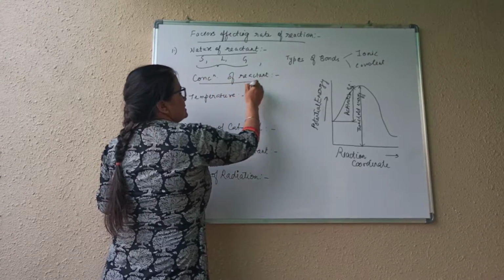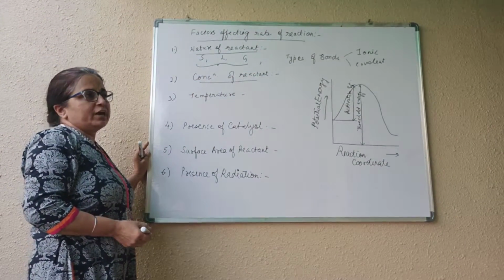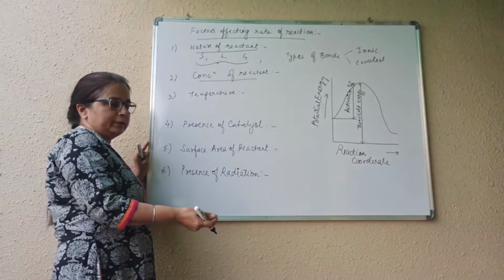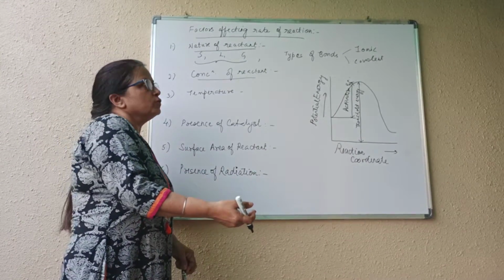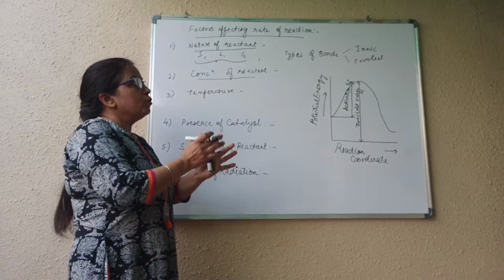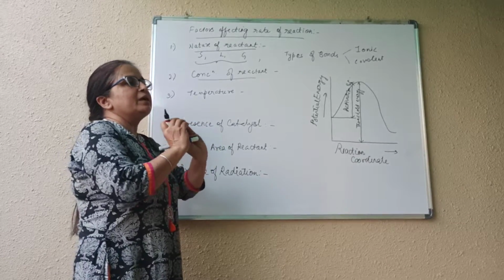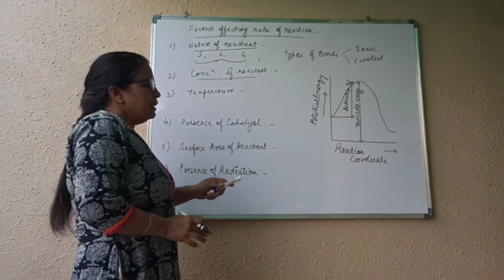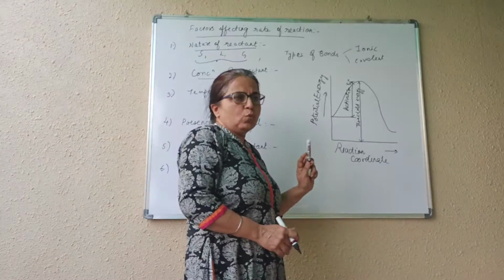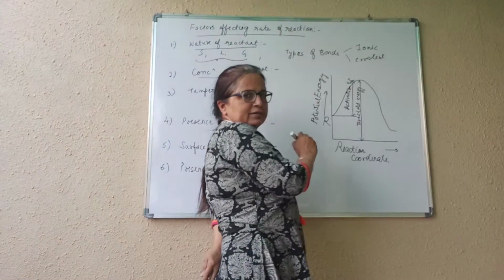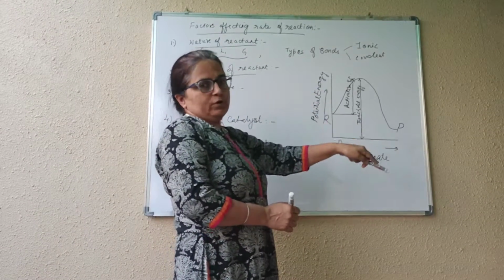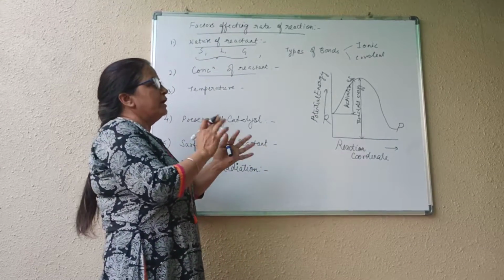The second we can consider is the concentration of the reactant. The rate of the reaction is always directly proportional to the concentration of the reactant, because, as you will study in the later part of the chapter, more reactants means more collisions. More collisions between them means they will be able to form the products easily. There is a graph we will talk about between potential energy and reaction coordinate. This side you have reactants, this side we have products. So when the reactants form product, the reactant molecules collide with each other.